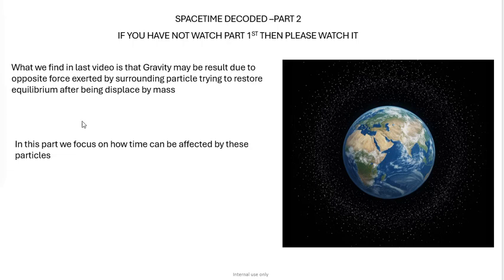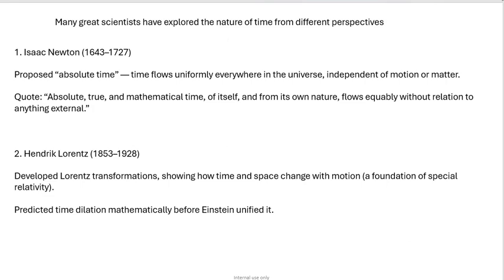Spacetime Decoded, Part 2. If you have not watched Part 1, then please watch it. What we found in the last video is that gravity may be the result of an opposite force exerted by surrounding particles trying to restore equilibrium after being displaced by mass. In this part, we focus on how time can be affected by these particles.